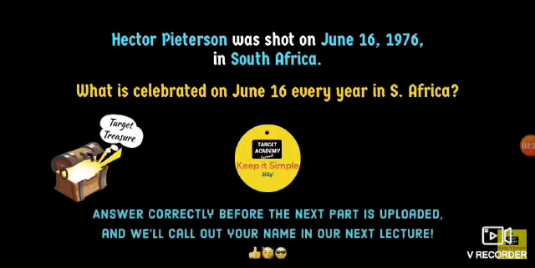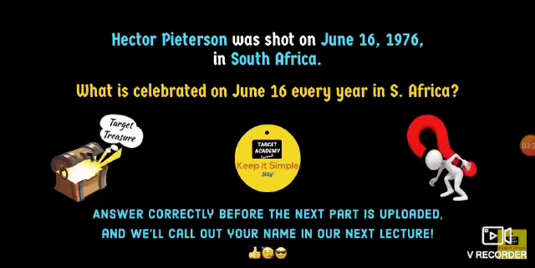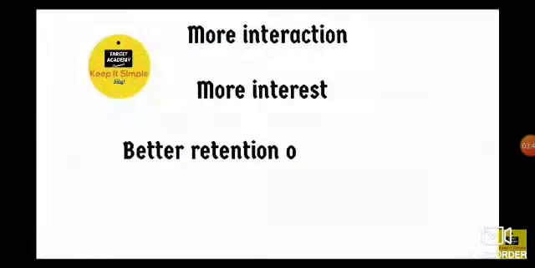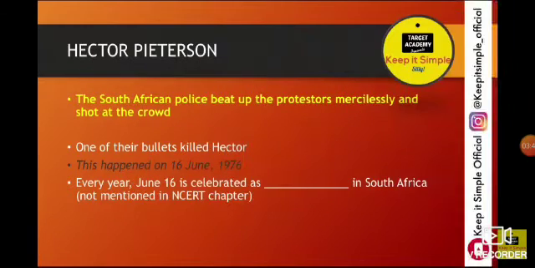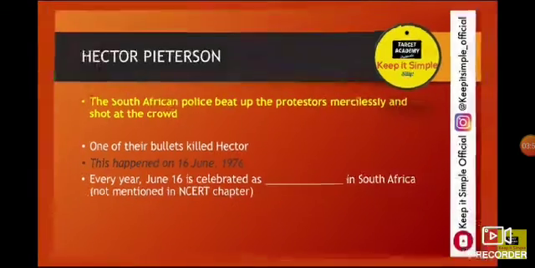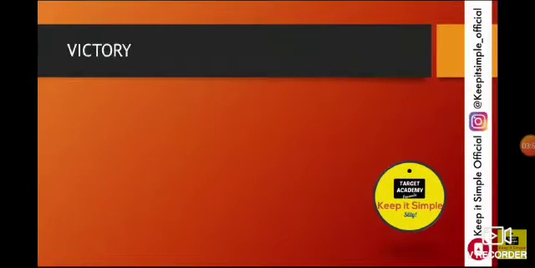Hector Peterson was also shot on June 16, 1976 in South Africa. So this is what happened when he fought. One of the bullets killed Hector. This happened every year. June 16 is celebrated as what? You will learn in this chapter.